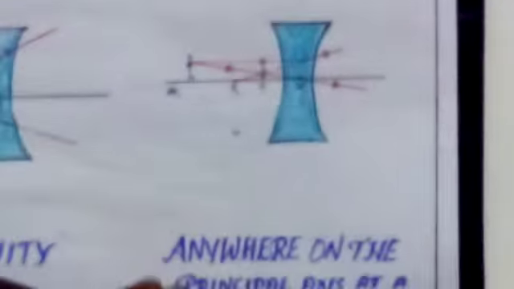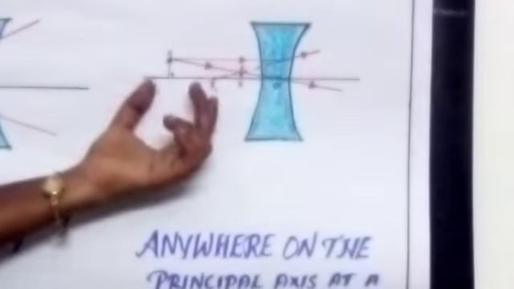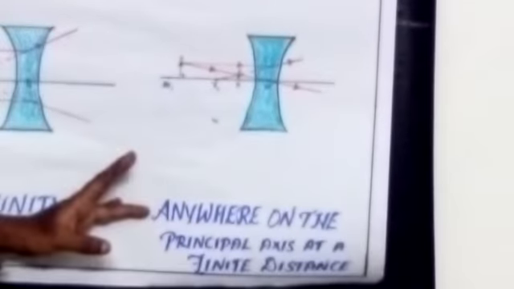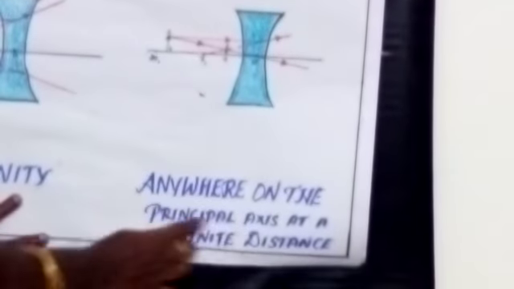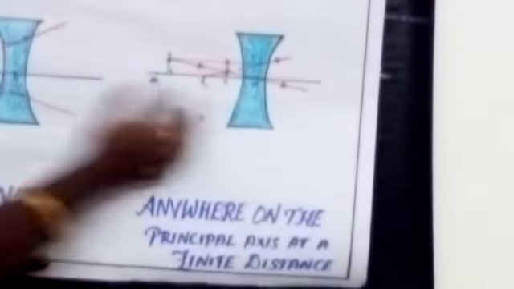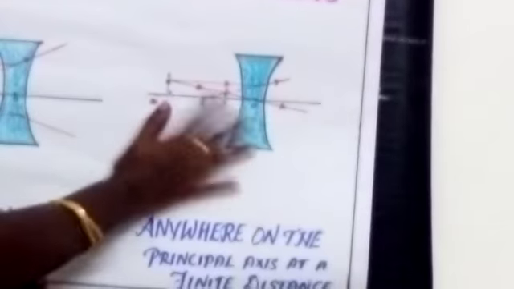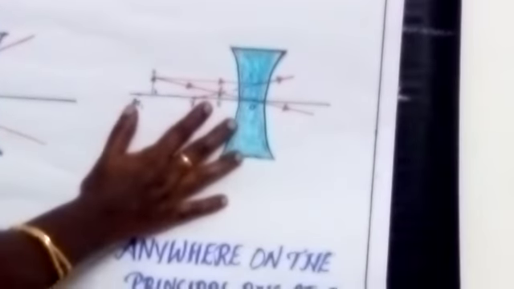The next one is the object placed anywhere on the principal axis, at a finite distance from the lens. Any place on the principal axis where you place the object, where can we get the image? Listen here.